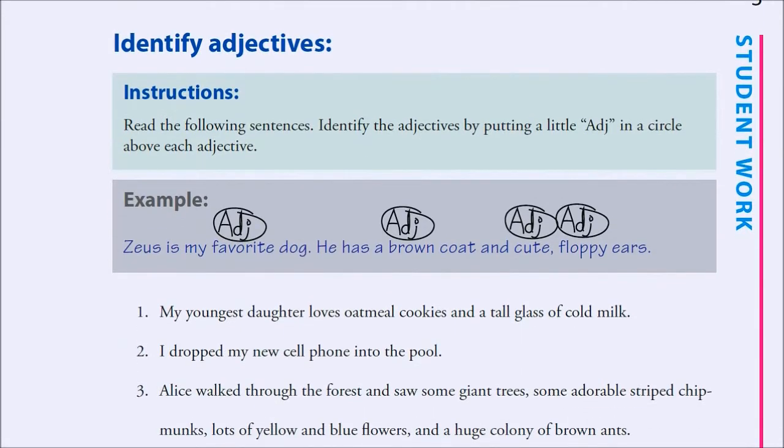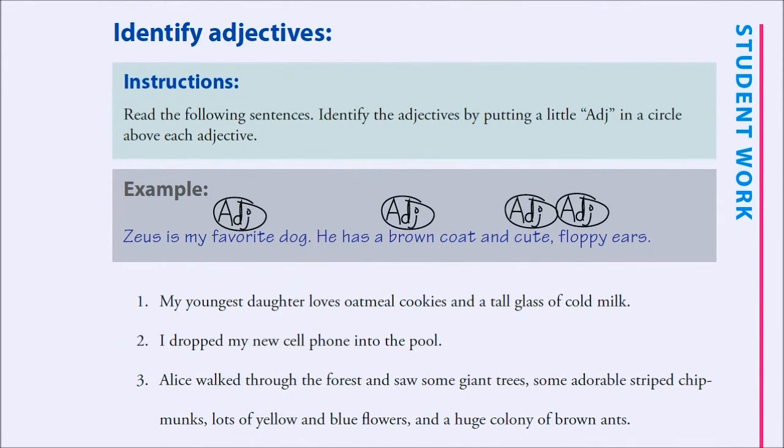Really, if the word describes a noun, it's an adjective. That's really all there is to it. So here's an example. What we're going to do now is this sheet, which is to identify adjectives. Here, Zeus is my favorite dog. What kind of dog? Favorite is an adjective because it describes dog. It describes something about dog.